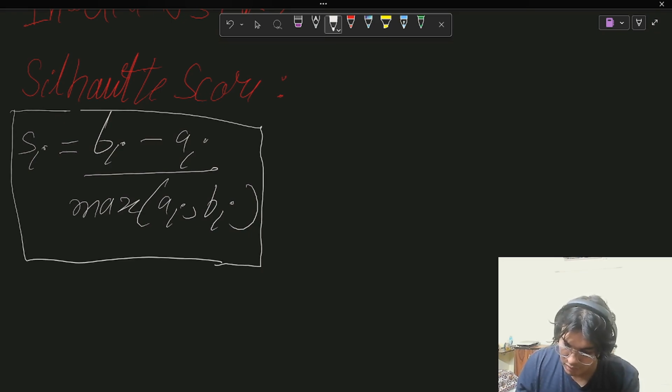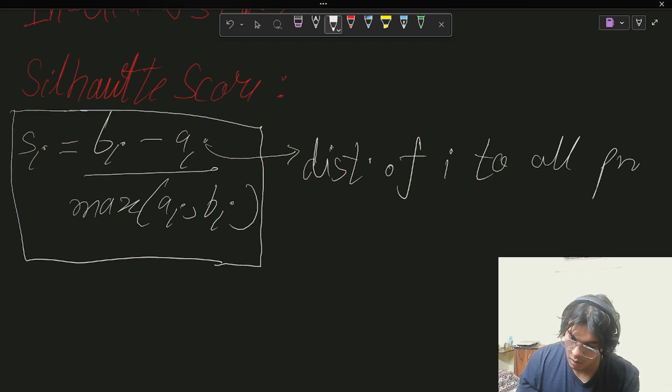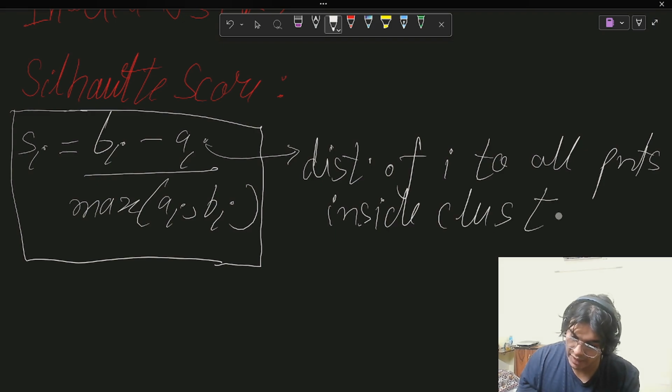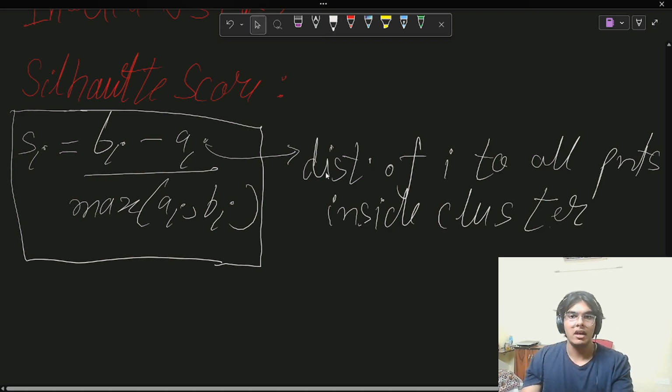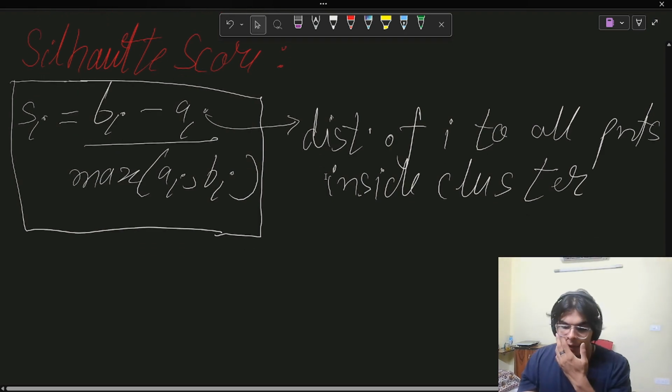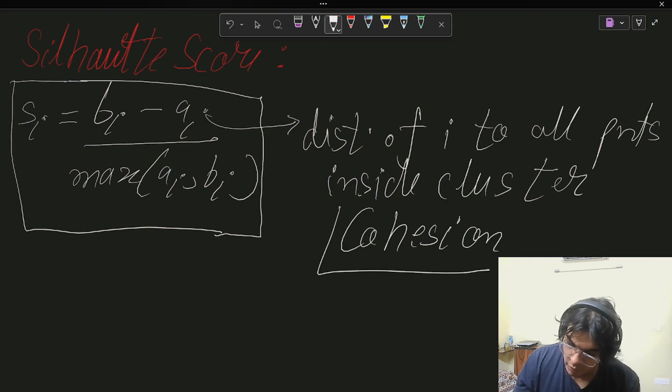Now, quickly, what do these things mean? A of I is the distance of I to all points inside the cluster. So basically, we take any point I and we find the distance of that point I to all of the points in its cluster. That is called A of I, and this is formally called cohesion.